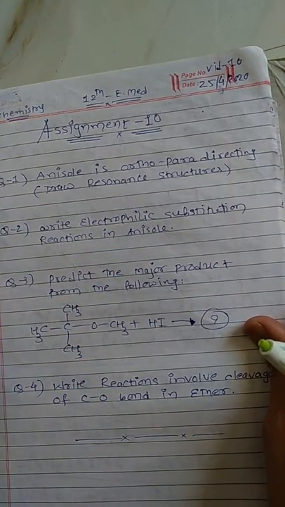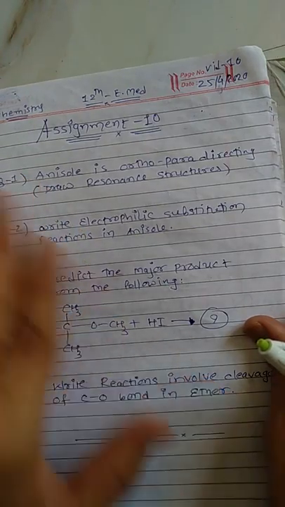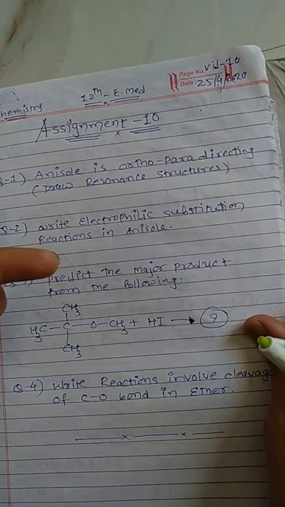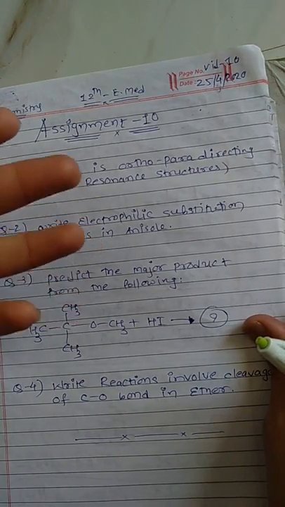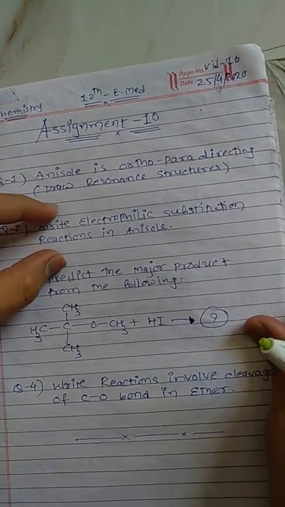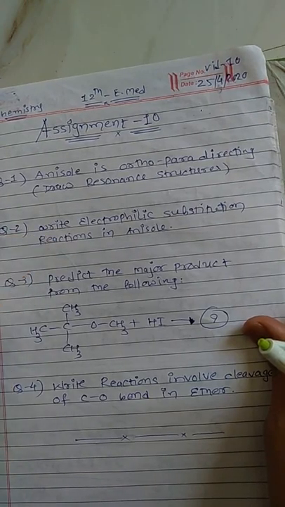Second is to write electrophilic substitution reactions of anisole. Here you have to write each and every electrophilic substitution reaction, like first halogenation, second Friedel-Crafts alkylation, third Friedel-Crafts acylation, fourth nitration reaction.